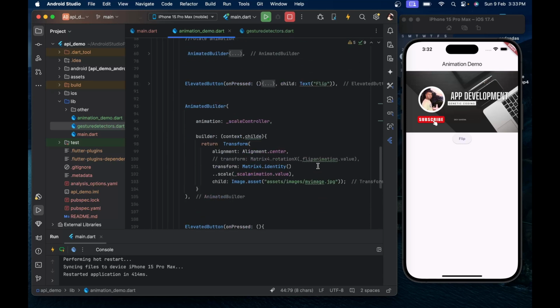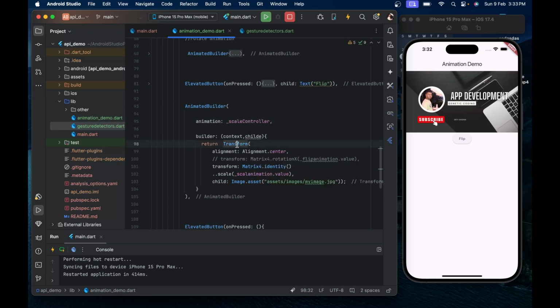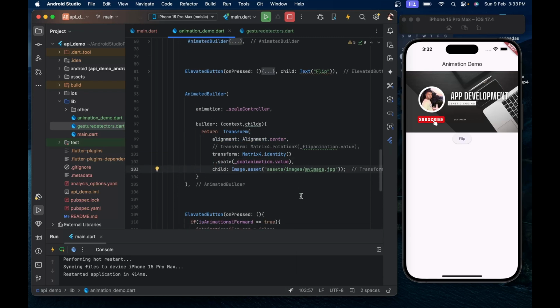After that, same thing, we wrap our widget in the animated builder and apply the scale controller for this animated builder. After that, apply transform and we apply the alignment. It means it is going to expand from its center, and apply the scale parameter. Hope you understand.